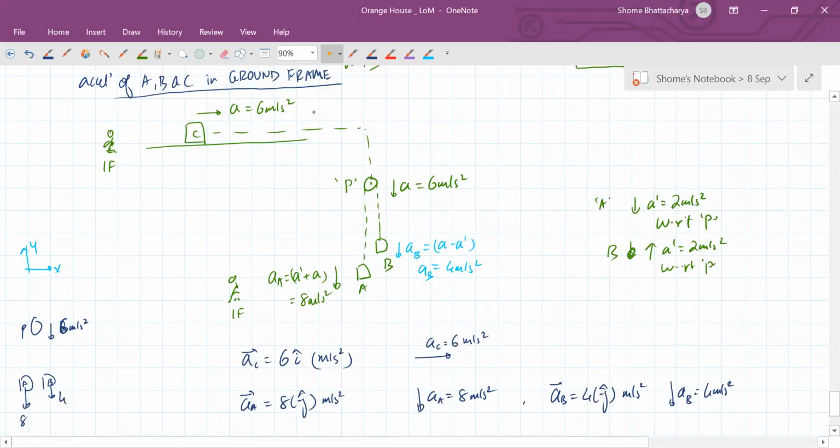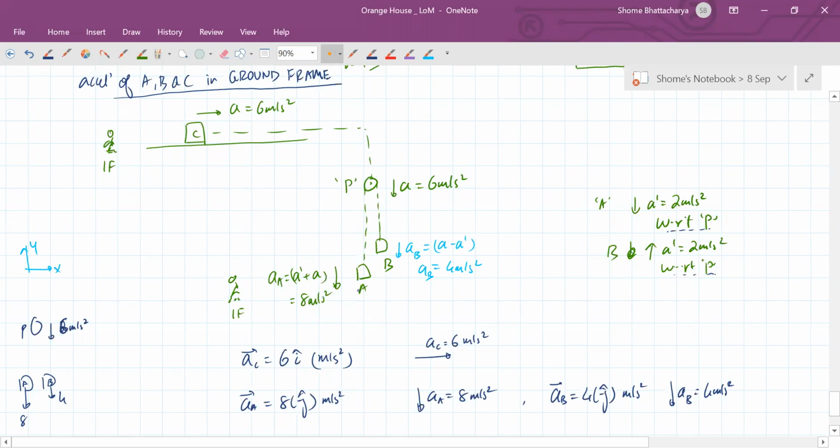So in inertial frame, that is already the correct one. 6 meters per second square is the horizontal acceleration of C in the ground frame only. But the A prime that we had calculated, which was the magnitude of acceleration of A and B, that was with respect to the pulley.